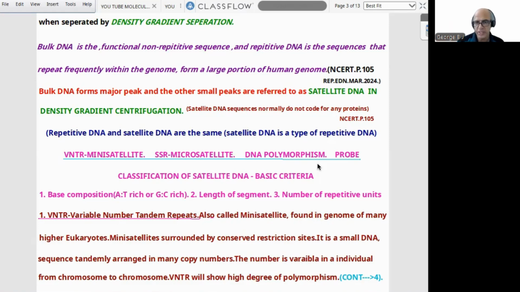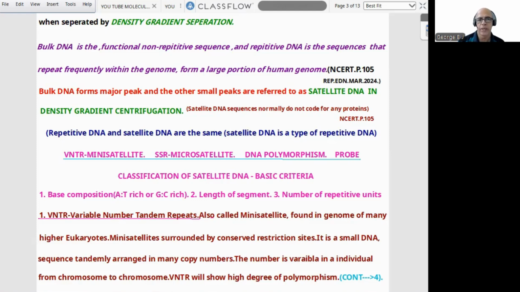That line is given in NCERT page number 105. Bulk DNA forms the major peak, and the other small peaks are referred to as satellite DNA in density gradient centrifugation. And remember, satellite DNA sequences normally do not code for any proteins.